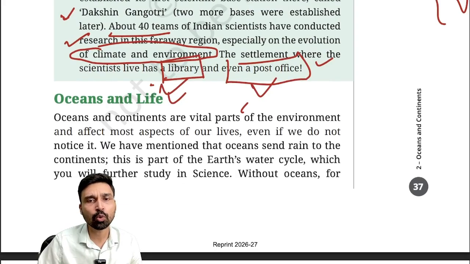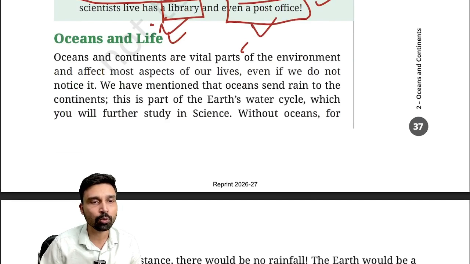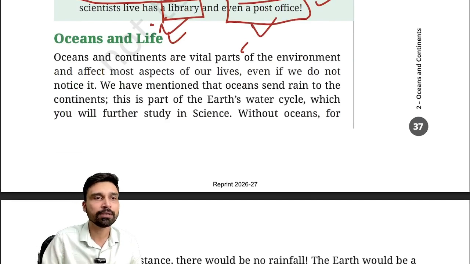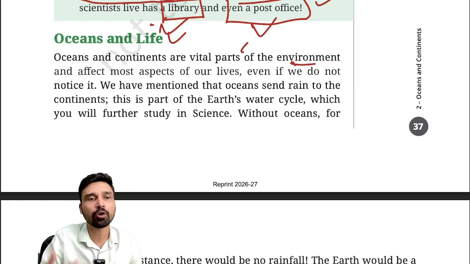Now coming again to oceans and life. Are oceans devoid of life? The answer obviously is no. We know that the ocean is a vibrant ecosystem. It is full of life. Oceans and continents, we can say, are a vital part of the environment and affect most aspects of our life even if we do not notice it.